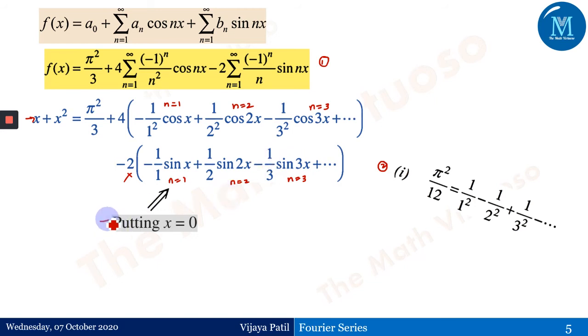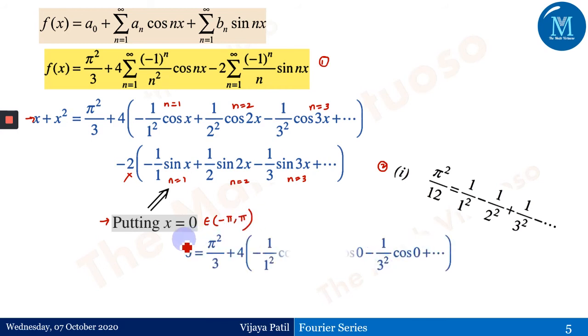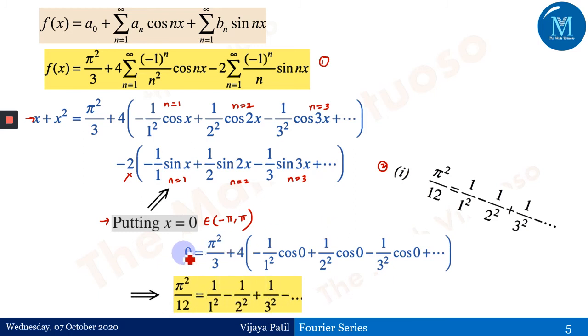Therefore, I'm putting x equals 0. Again, this x equals 0 should be part of the interval. So this is a part of minus pi to pi, and therefore if I put x equals 0 everywhere, the LHS will give me 0 plus 0, so it's 0. Pi square by 3 plus 4. Cos of 0, cos of 2 times 0, cos of 3 times 0, everything is going to be 1. And therefore we will remain here with the answer as pi square by 12 equals 1 upon 1 square minus 1 upon 2 square plus 1 upon 3 square and so on.